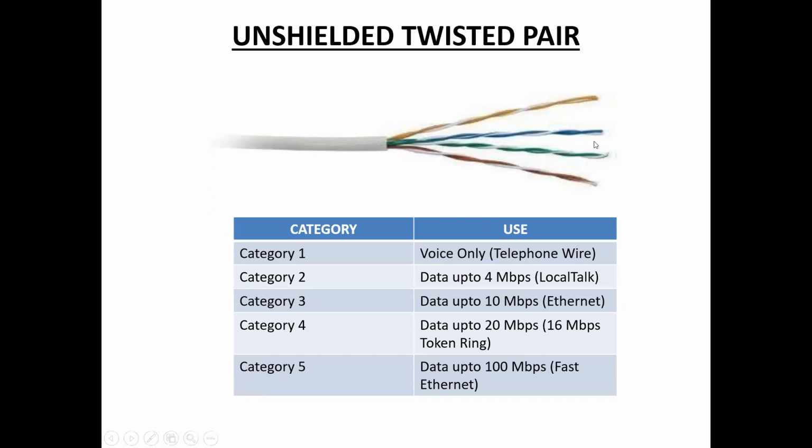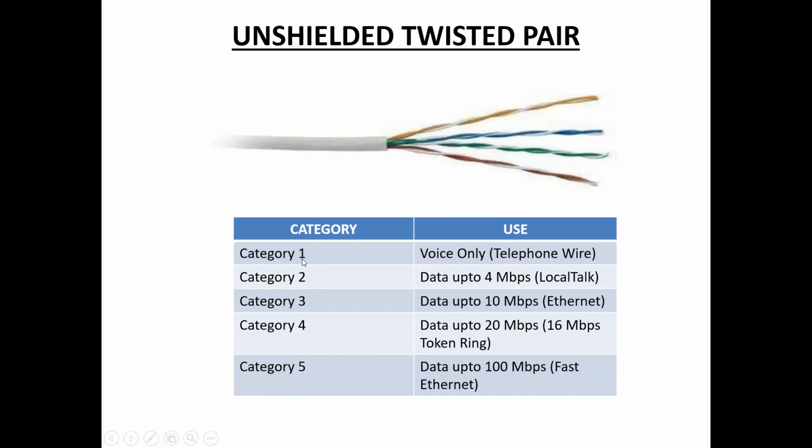Here, 4 pairs of wires inside one jacket. And each pair is twisted with a different number of twists per inch to help eliminate the interference from adjacent pairs and any other electrical devices. The tighter the twisting means the higher the supported transmission rate and greater the cost per foot. So this is about unshielded twisted pair.